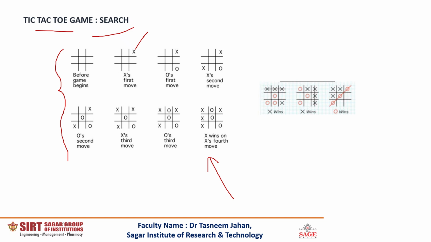On the screen, you're observing seven states. Seven states have been changed by the player X to win the game. So this set of seven states is called the search space. And what are the possible situations when X can win the game? There are three possibilities for X to win the game. X can achieve the pattern like this, horizontally or vertically or diagonally.